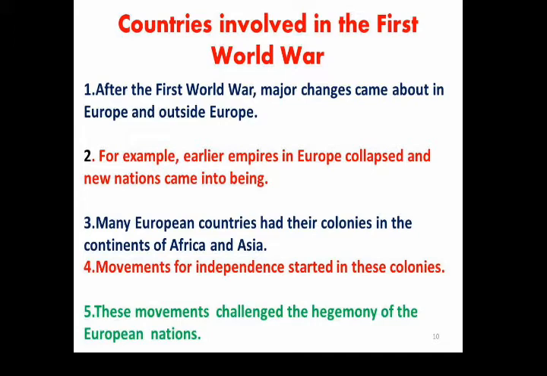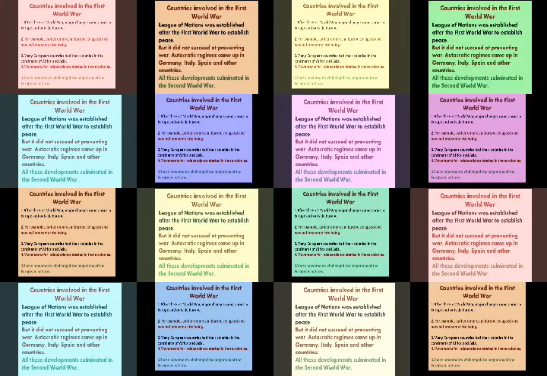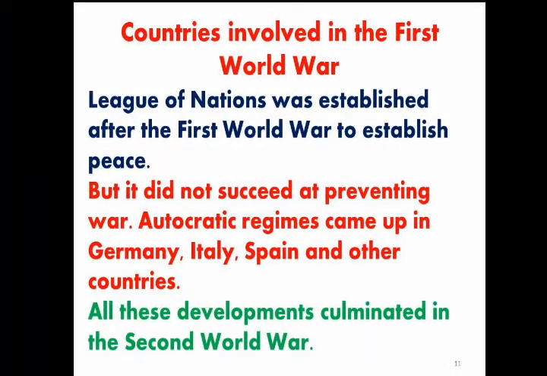Students, countries involved in the First World War. With that, one more fact you must remember: the League of Nations was established after the First World War to establish peace, one and only peace. Such a war should not be fought again in the future, but it did not succeed at preventing war.